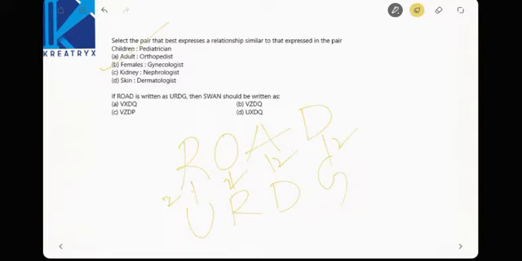Swan must also have a two-letter difference, which is satisfied by S after V, two letters after, W after Z, A after D, N after Q. So the option is 2.